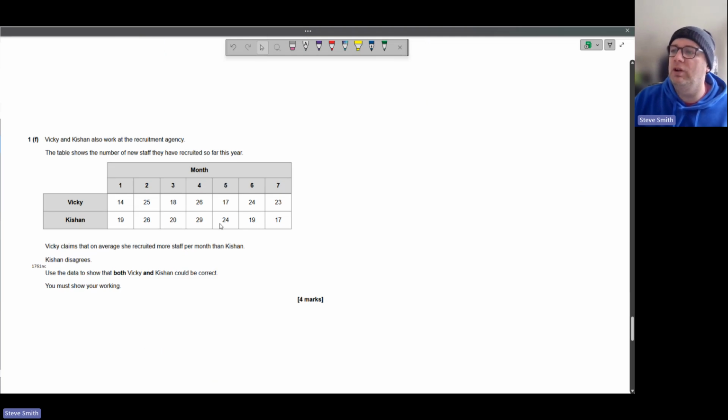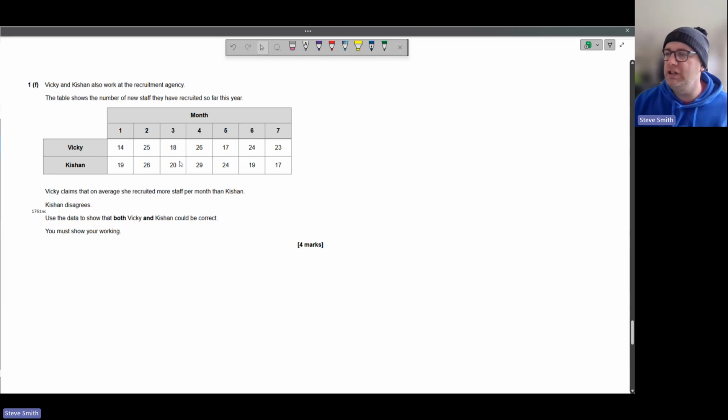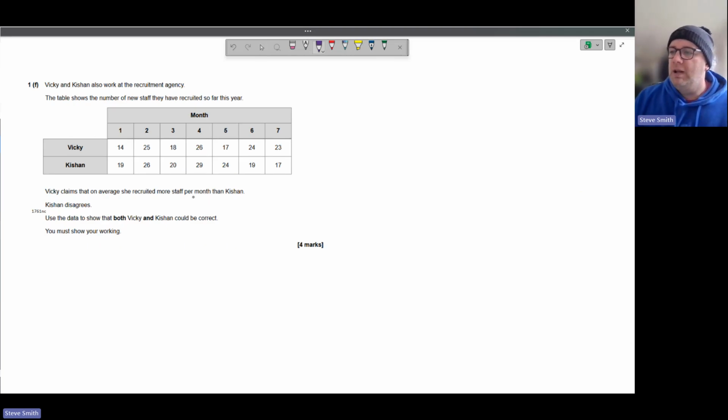So let's scroll down. Vicky and Keishan also work at the recruitment agency. The table shows a number of new staff they've recruited so far this year. Vicky claims that on average she recruited more staff per month than Keishan. Keishan disagrees. Use the data to show that both Vicky and Keishan could be correct. Show your working.